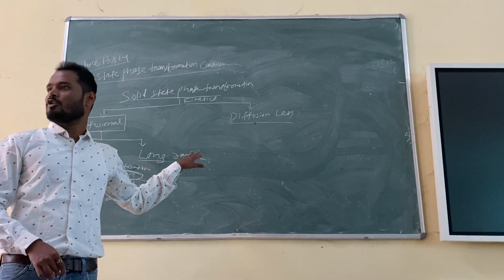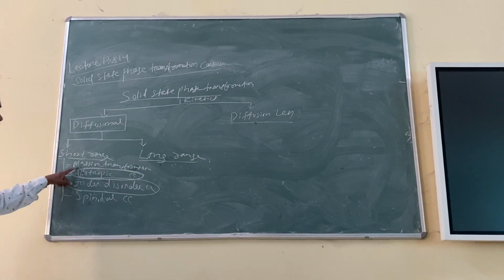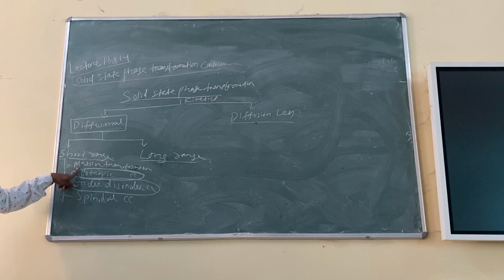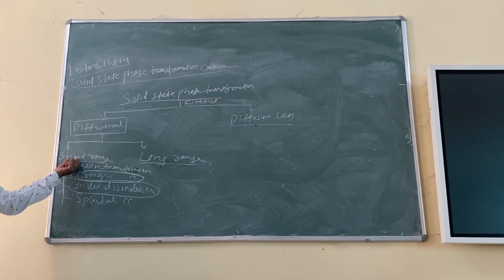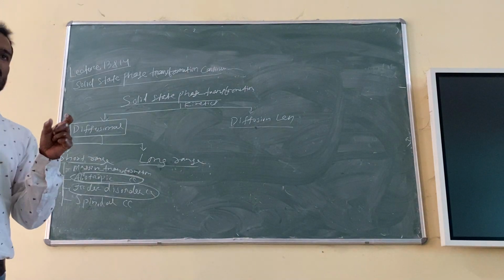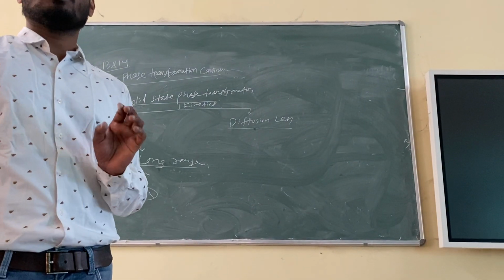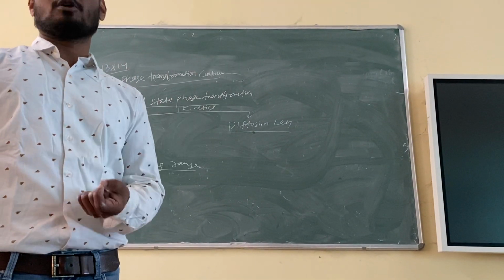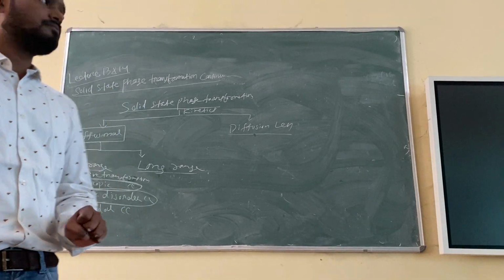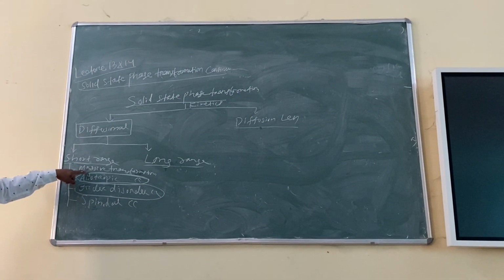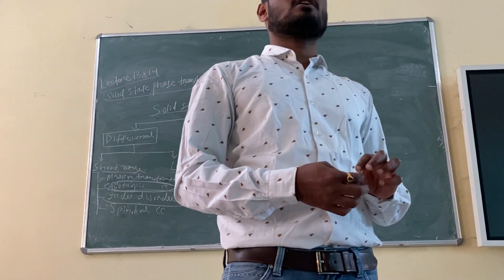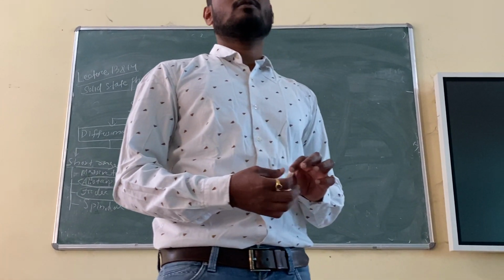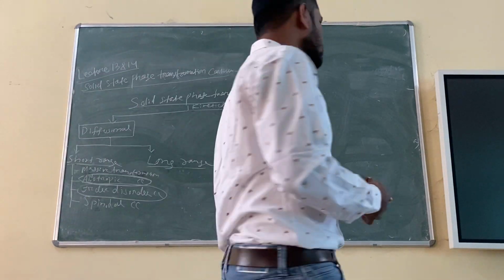It will not occur at a fast rate. But massive transformation occurs at a faster rate because of the shorter distance of diffusion. The diffusion path is very short. The atom will only move a few atomic distances. That's all. And massive transformations are nothing but polymorphous phase transformations. You can write also: polymorphous phase transformation.